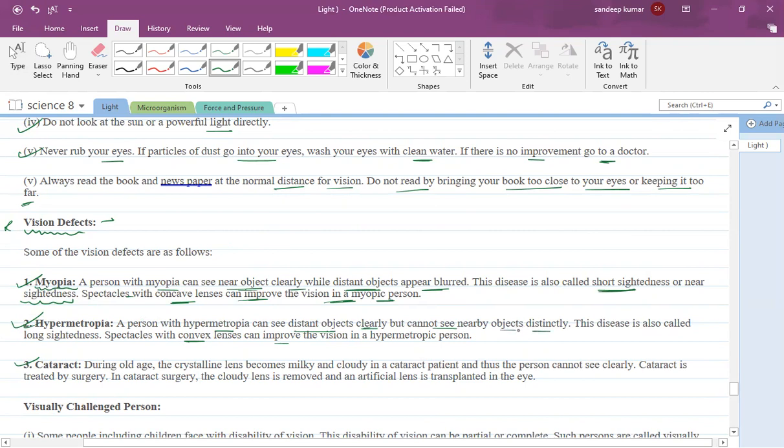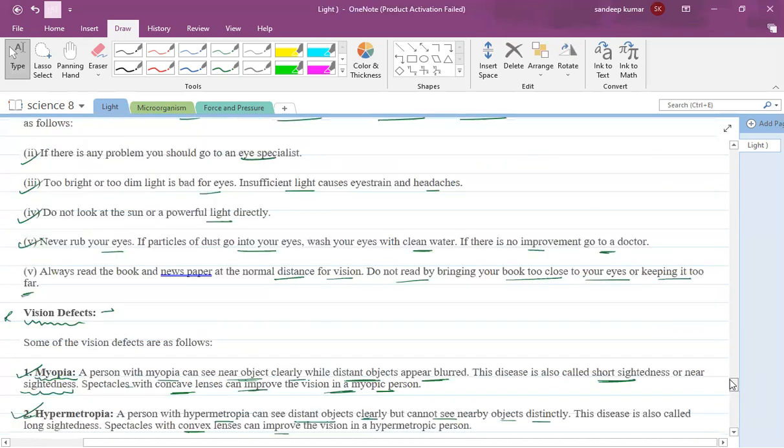Nearby objects appear blurred to him. What happens actually in this case? In hypermetropia, the image of the object is formed behind the retina. Spectacles with a concave lens can improve vision in a hypermetropic person. Here I would like to focus.